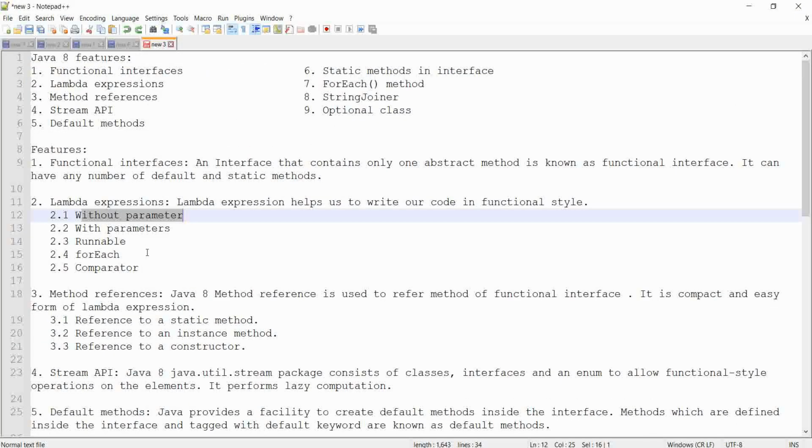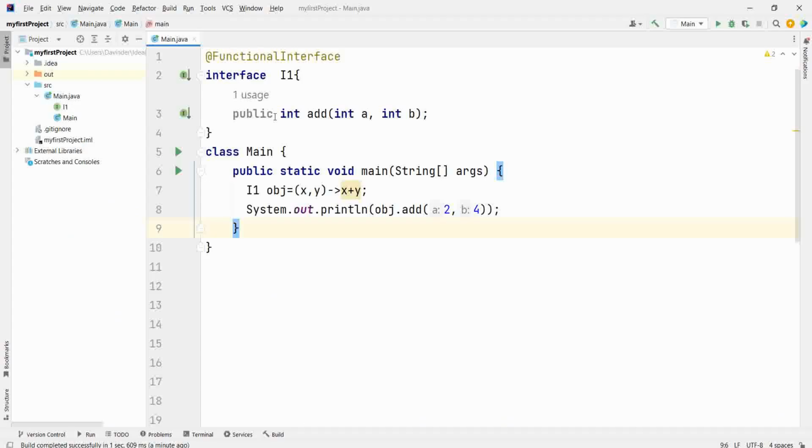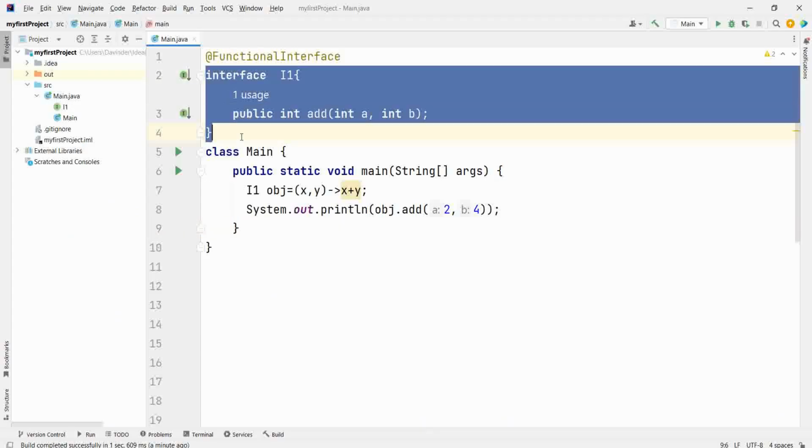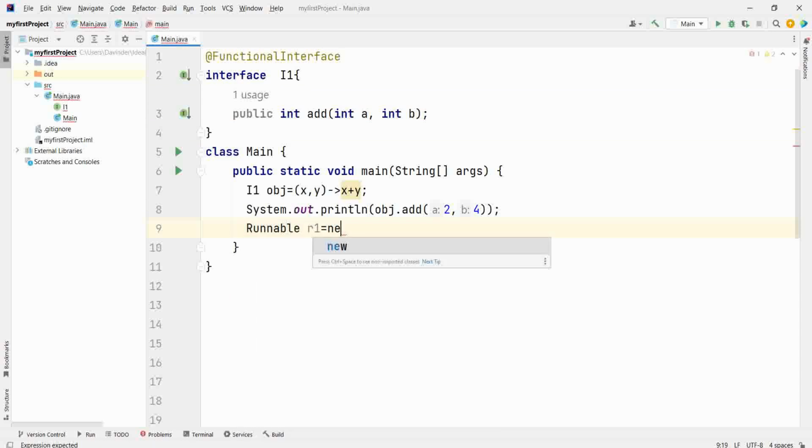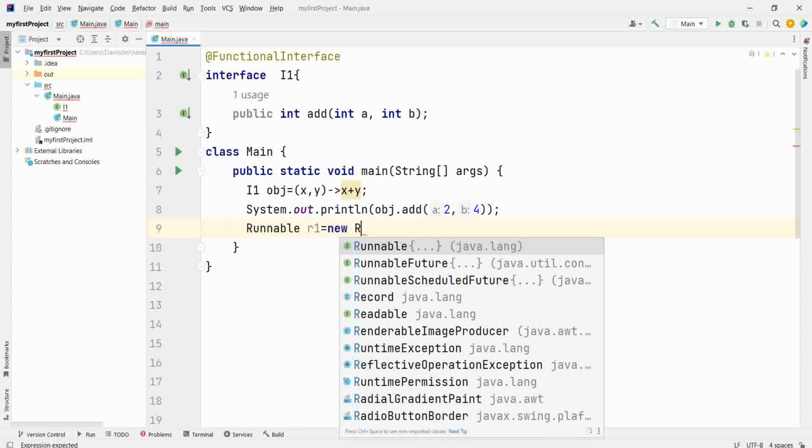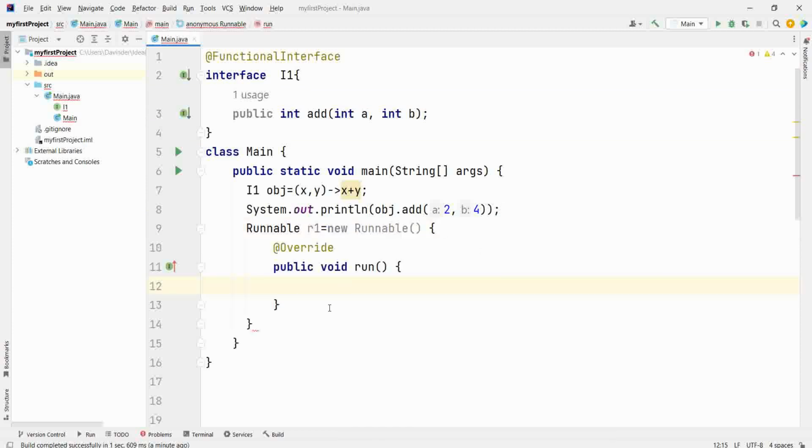Next you have the Runnable interface. Now, how to call the Runnable interface using lambda expression? Well, if you have seen this, in this there is an interface and one abstract method. Similarly, Runnable is also having one abstract method only, like Runnable r1 equal to new Runnable, like this.